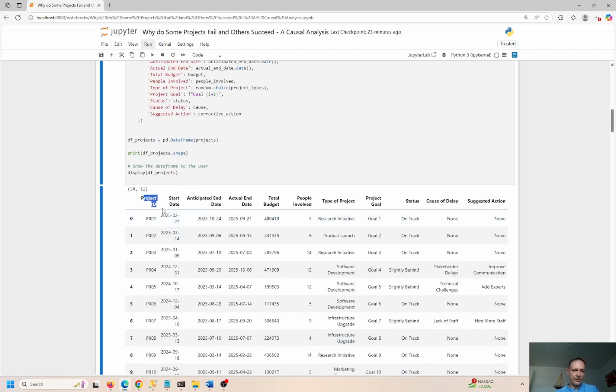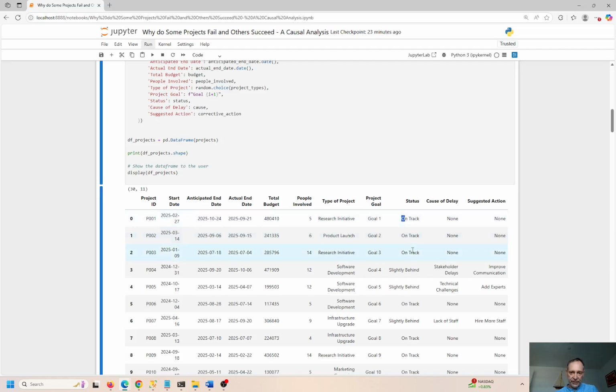So project ID, I don't care about. An ID is an ID. It doesn't tell us anything, right? Start date and anticipated end dates could be important. They're not necessarily important all the time. It really depends what you're doing. Total budget is a number. People involved is a number. So that's important. What the label encoder is going to do is convert research initiative, product launch, research initiative, goal